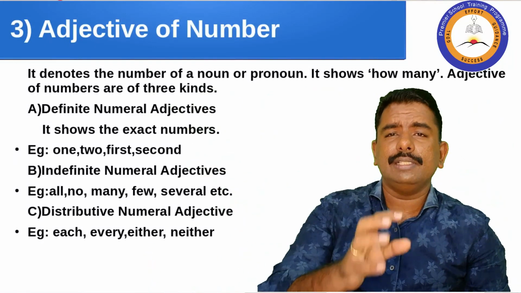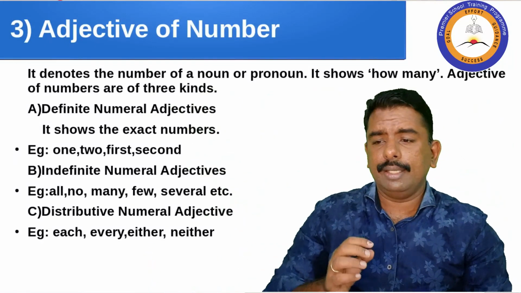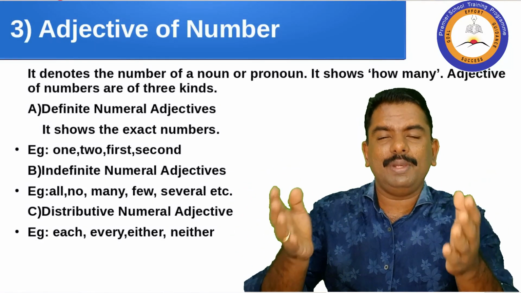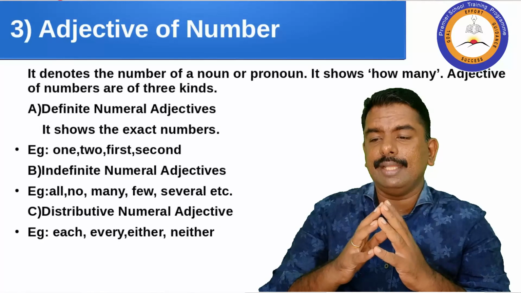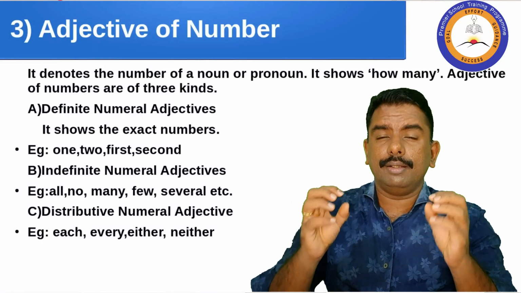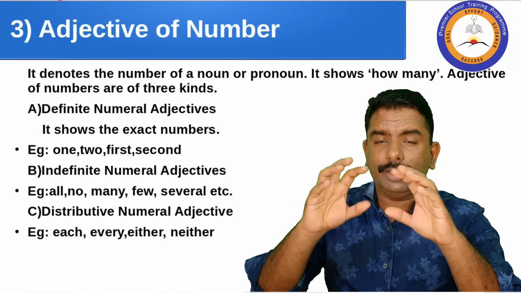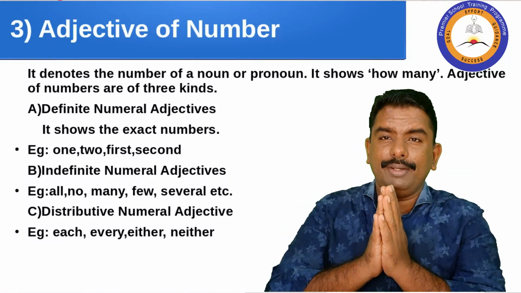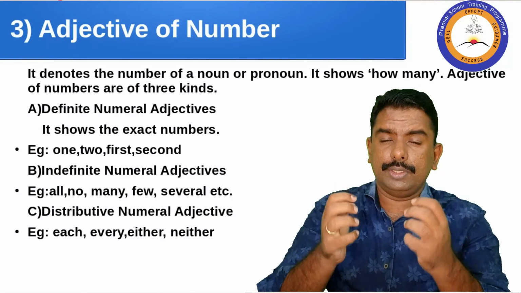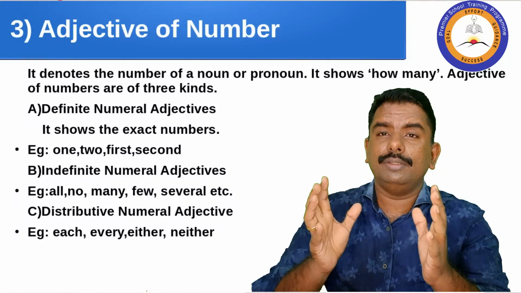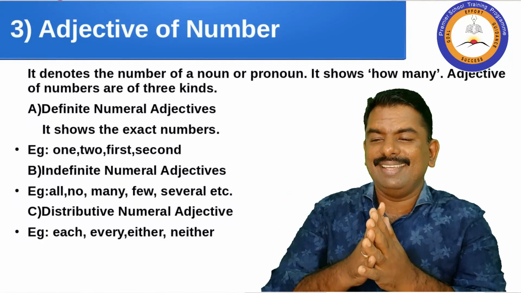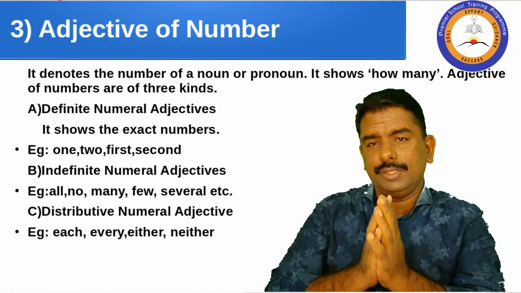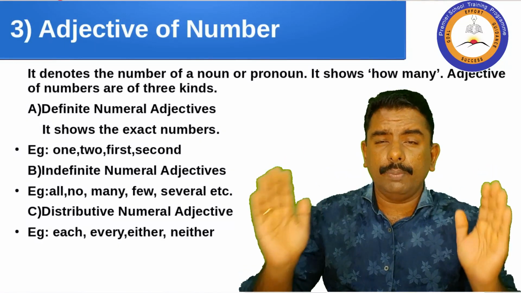1, 2, first, second, you are familiar with that. Then all, no, many, few, several, you're familiar with that. Only the thing is that we are just studying it under different grammatical headings that the grammarians gave us, and we are trying to give you that. That's only. There is no need of any complications. Don't think that it is a complicated thing. It's a simple thing.